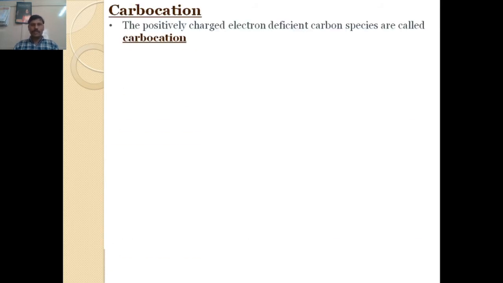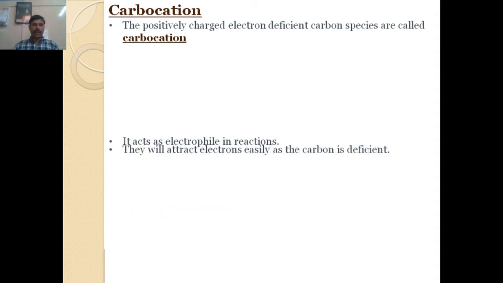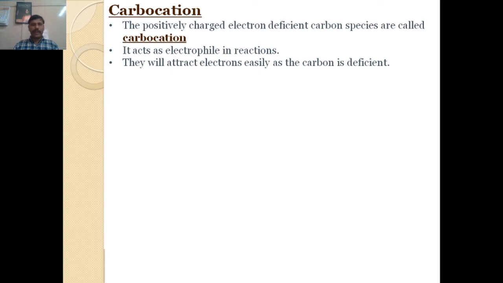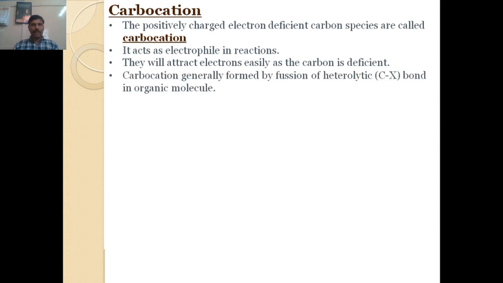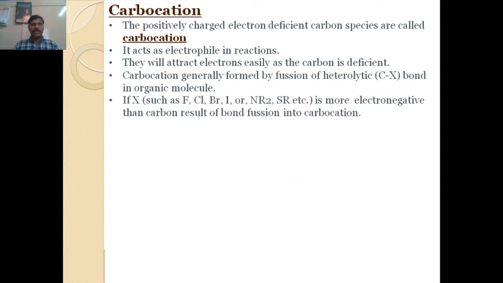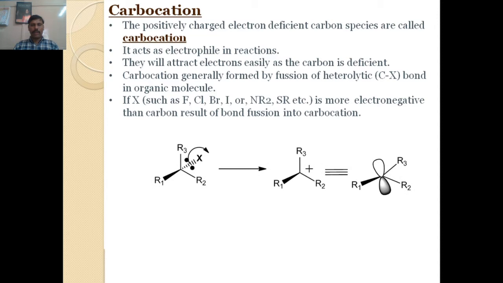First, what is a carbocation? The positively charged, electron deficient carbon species are called carbocations. It acts as an electrophile in reactions. They have a tendency to attract electrons easily as the carbon is electron deficient. Carbocation is generally formed by the fission of a heterolytic C-X bond in an organic molecule. If X is more electronegative than carbon, then the result of the bond rupture is the carbocation.